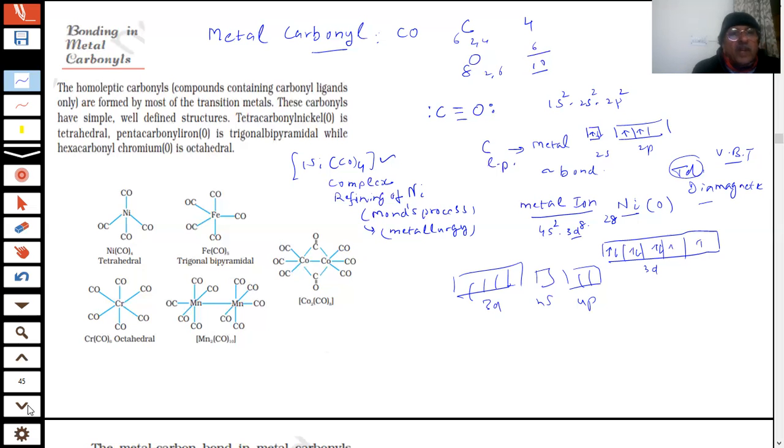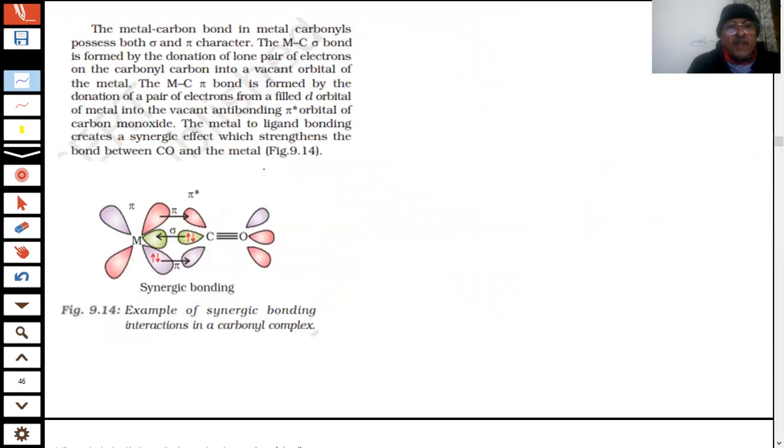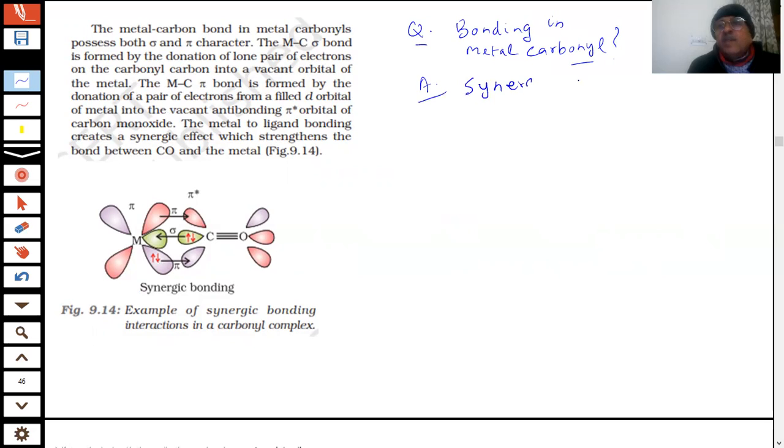Now, interesting. This is an important question: what is synergic bonding? What we are talking about is bonding in metal carbonyls. I said this is an important question for the paper; many times this question has been asked. Now this is a special type of bond, an example of synergic bonding. So what is synergic bonding that we are explaining?